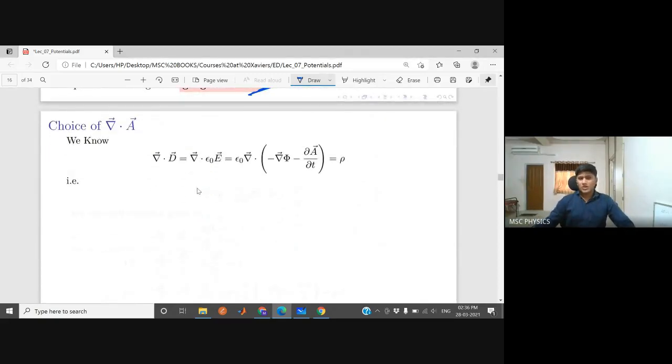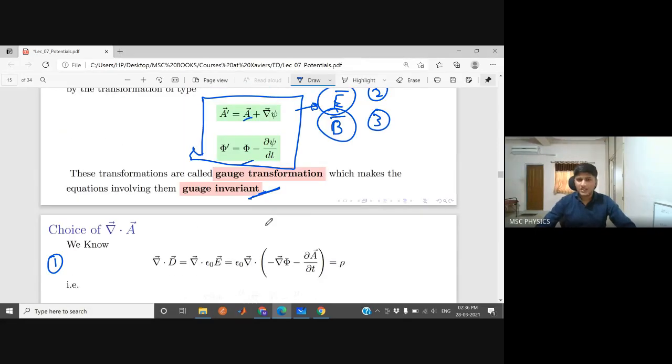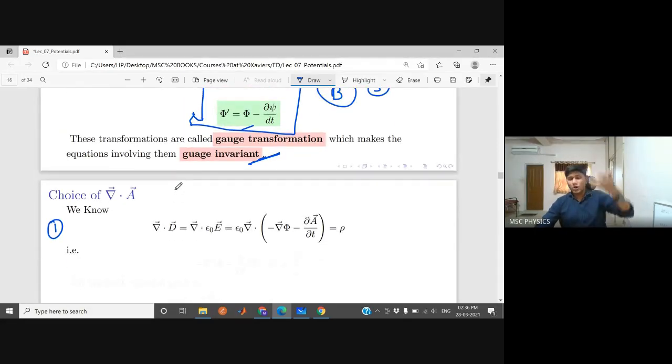Now let us check these gauge conditions in equation number 1 and equation number 4, because all four equations must be satisfied simultaneously. That is our purpose. In equation number 1, divergence of D equals divergence of epsilon 0 E. You can take epsilon 0 out, and in place of E you put the gauge condition, which equals rho. This is the first equation.